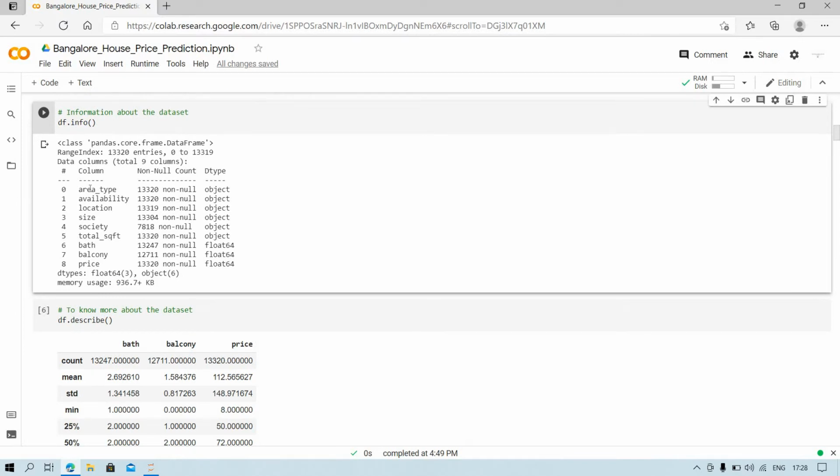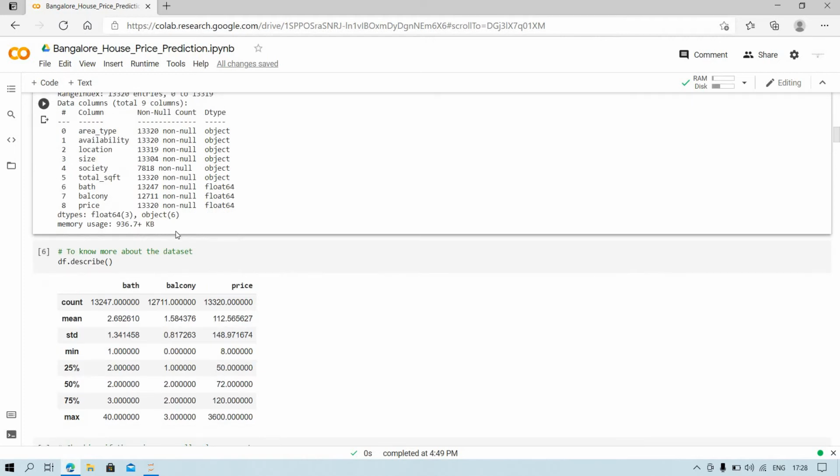Okay, you will see over here the feature area type, there are 13320 observations, and similarly for availability. And for location there are only 13319. You will see there is one missing value in the feature location. Similarly for size and society, and there is no missing value in total square foot. There is missing value for the bath column, and there is no missing value for the price feature.